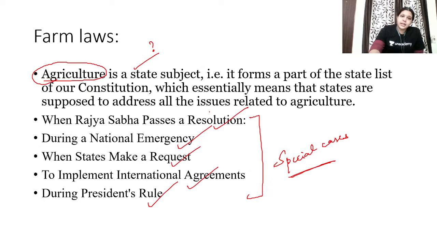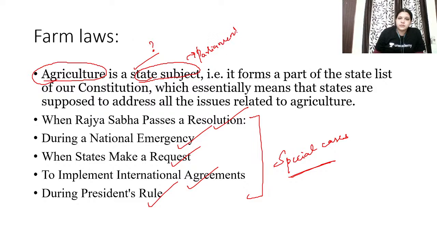Here they will definitely expect you to write about this. Agriculture is a state subject, but still parliament has created law, because that is what is mentioned in the question, right? Indian constitution is following a centralizing approach. Fine. So this is one of the best examples of how the center is having more power compared to the state. Even in the state list, center can create laws.